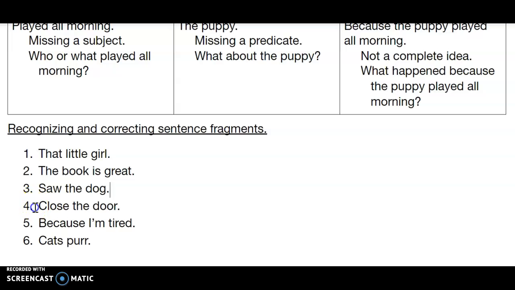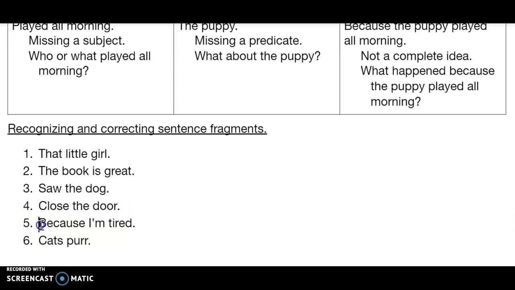It has to be a command. Close the door, pass the salt, have a nice day, right? It's telling you to do something. Then you is its subject. So close the door is a complete sentence. The subject is you and the predicate is close. It's a super weird one.